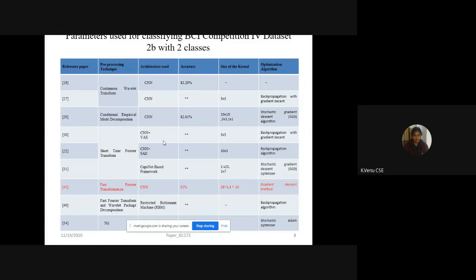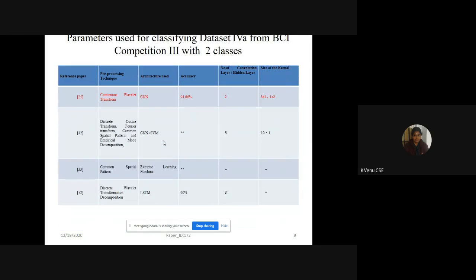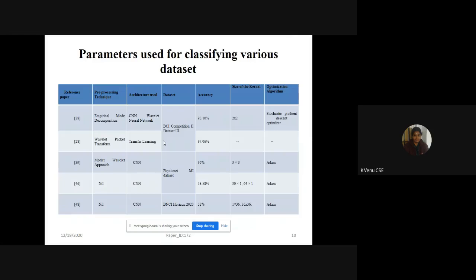Whereas in two-class classification with the BCI competition 4A data set, a model which uses CNN along with fast Fourier transformation as pre-processing provides a higher accuracy of 92%. In the third data set, also a two-class classification, the BCI competition 3 data set, a CNN used along with the continuous wavelet transform provides higher accuracy when compared with other methods. Several other data sets are used for classification, and accuracy up to 96% has been provided in these works.